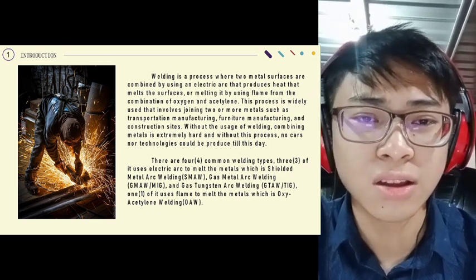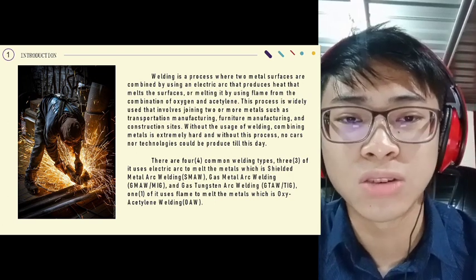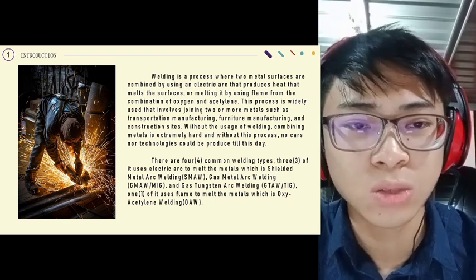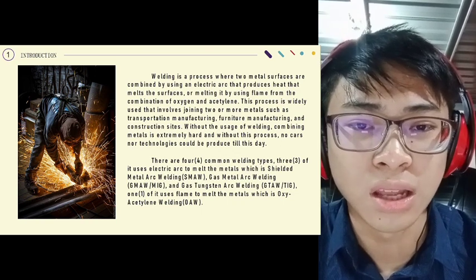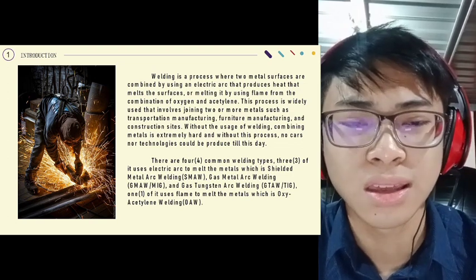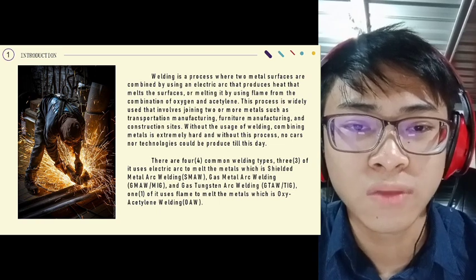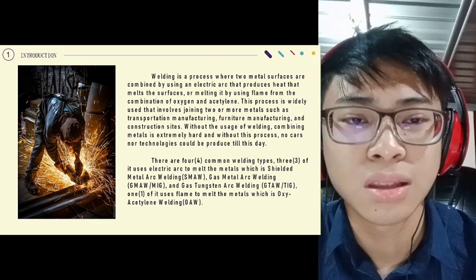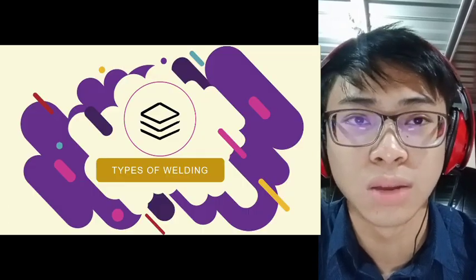There are four common welding types. Three of it uses electric arc to melt the metals, which are shielded metal arc welding (SMAW), gas metal arc welding (GMAW or MIG), and gas tungsten arc welding (GTAW or TIG). And one of it uses flame to melt the metals, which is oxyacetylene welding or OAW.